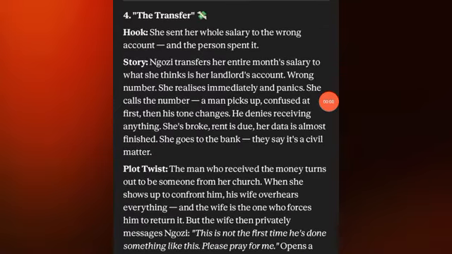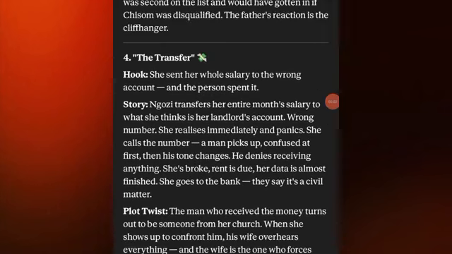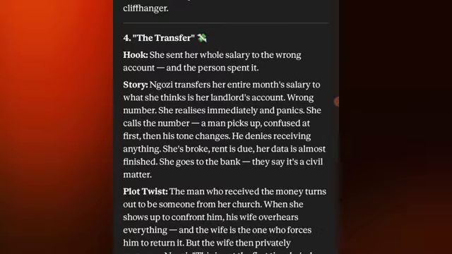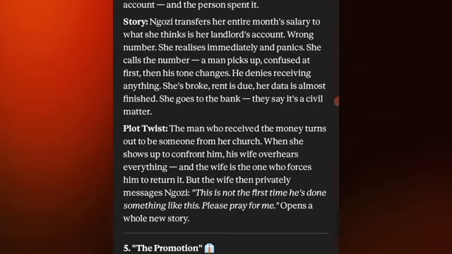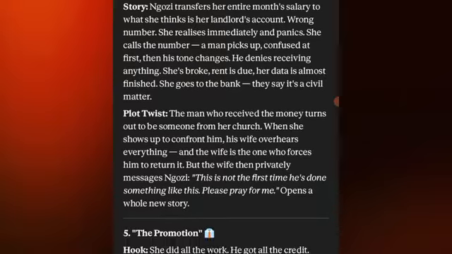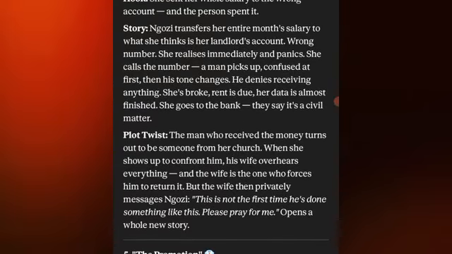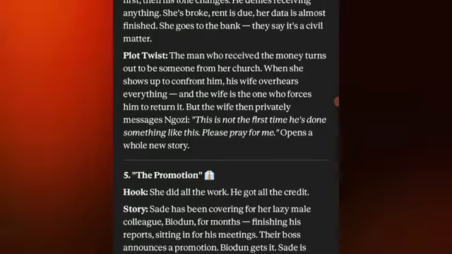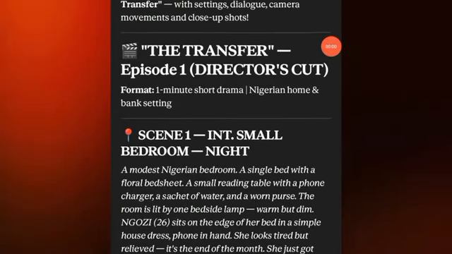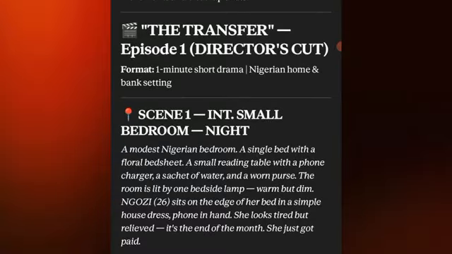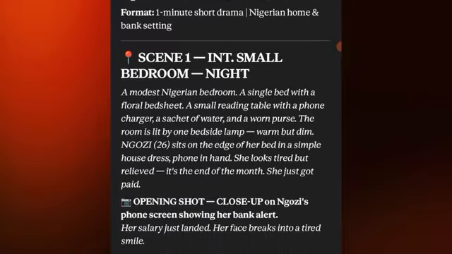We're going to be working together on the transfer, and this is a story of a young lady who just got her monthly salary, and she thought she was transferring to a landlord's account, unknown to her that she's transferring to somebody else. The plot twist is that later we find out the person she's transferring the money to is someone from our church. That's the plot twist in that story. So the story, the transfer, is what we're working on, and I said give me settings and dialogue for story 4. Story 4 is the transfer, okay? So I hope you get me.